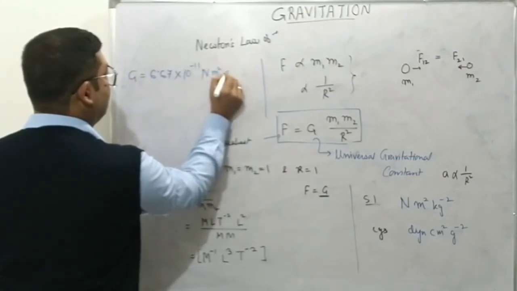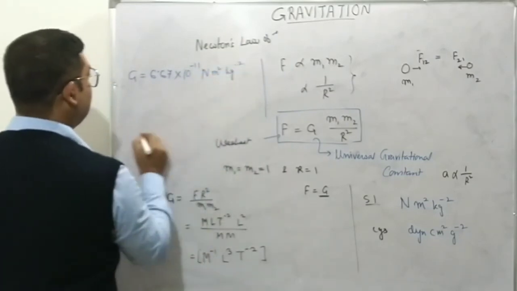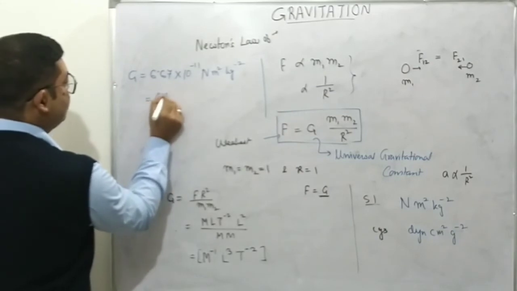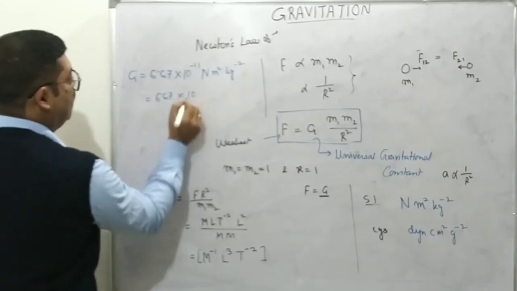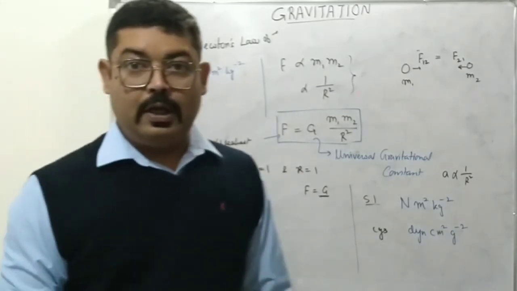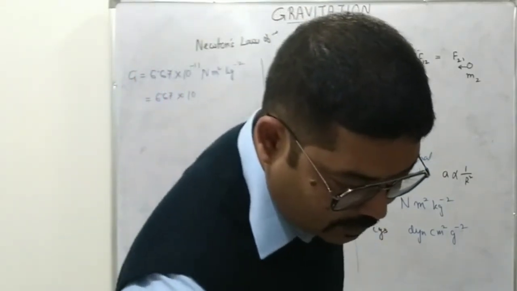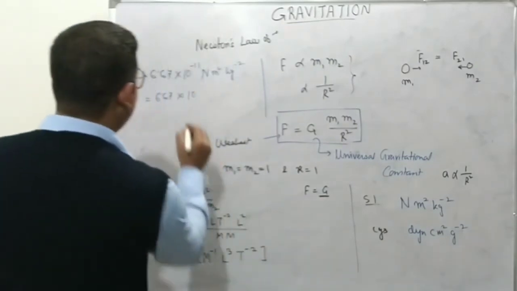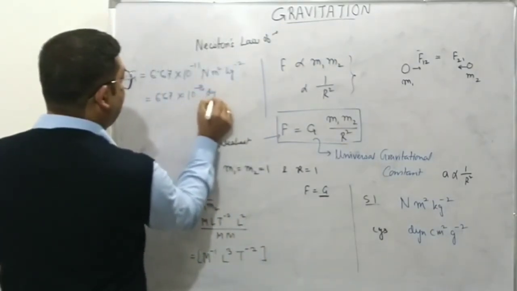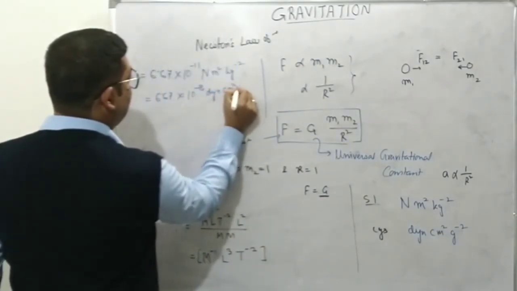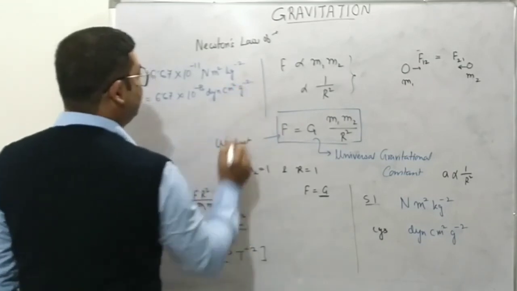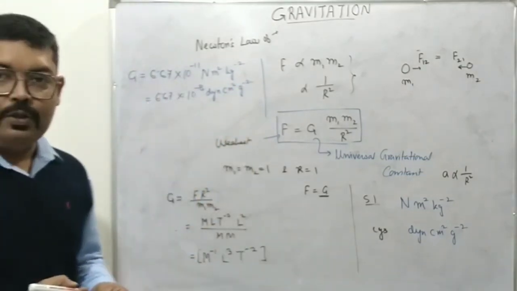Which is equal to 6.67 into 10 to the power how much? If you convert the units, as we did in units and measurements, we can always find it in dyne centimeter square per gram square, and it will come out to be 10 to the power minus 8. You can always verify this conversion, okay?